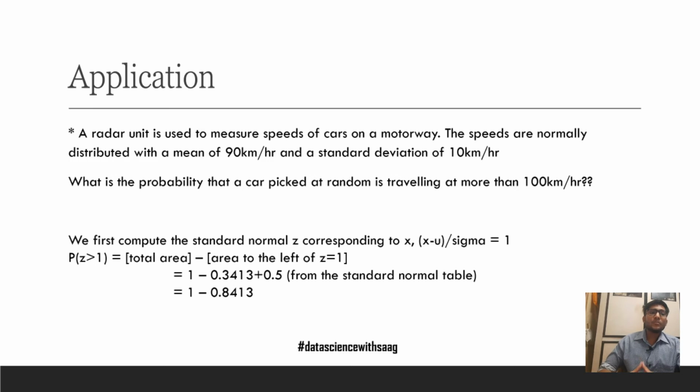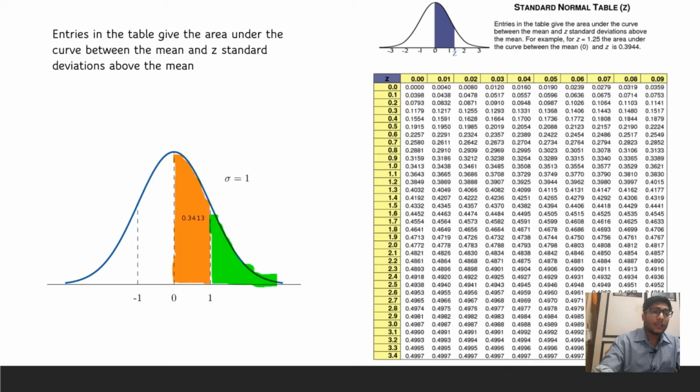So we first compute the standard normal z corresponding to x. Here we have x as 100 kilometers. So z would be 100 minus the mean 90, divided by the sigma 10. 100 minus 90 is 10, and 10 by 10 is 1. So z is 1. We have to find the probability of z greater than 1, or the total area greater than z equal to 1. In this chart, this is a standard normal distribution, the mean is 0, the standard deviation is 1. We have to find the green marked area.